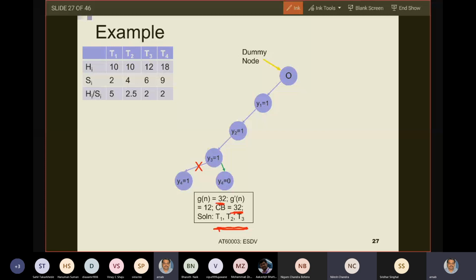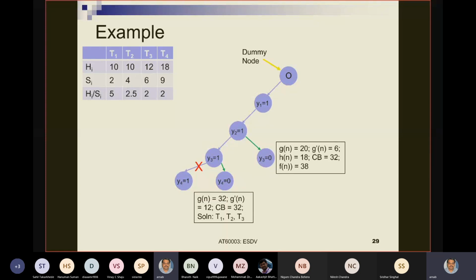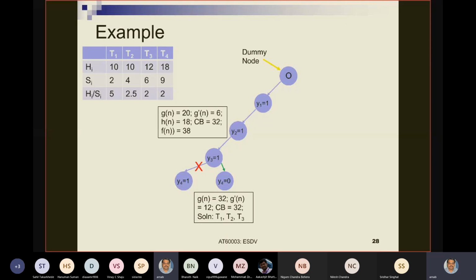Yes, sir. Y3 equals to 0 is your next element in stack, but now your current solution is known to be 32 and not 0. Current base solution. So, right. So you come back to Y2 equals to 1 and then explore this Y3 equals to 0. At this point, let me go at the previous point. So see that when you come back to Y2 equals to 1 here, what is your position at the current time? Y1 and Y2 are in software. Y3 and Y4 are not known till now. But your current base solution is 32. At this point, you are moving to Y3 equals to 0.